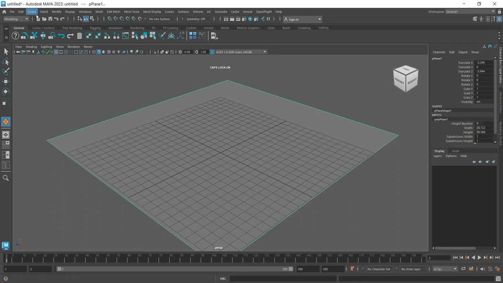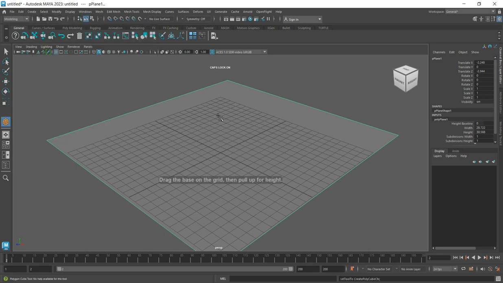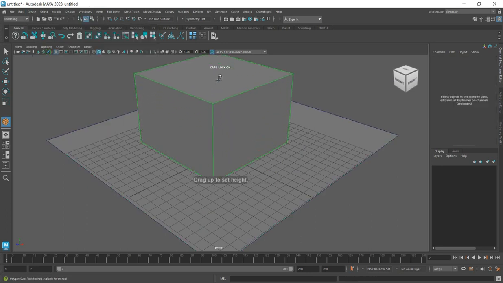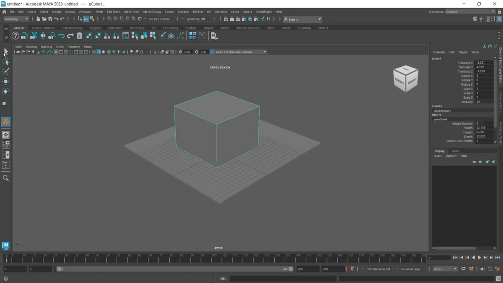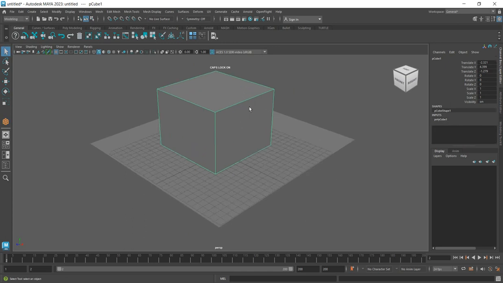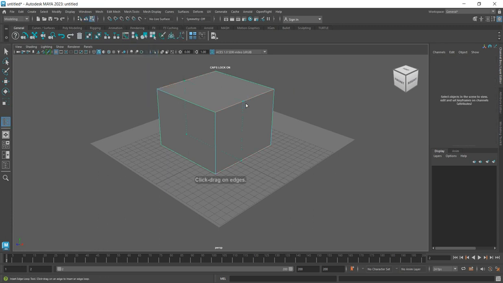Good. So the next one, you go to the polygon primitive and create cube. Good. So after this, now you need to create your A-frame. How do you do that? You select the center point of this and you come to mesh tools, click on insert edge loop. So make sure it's at the middle.